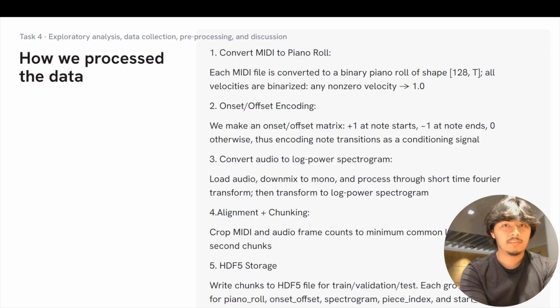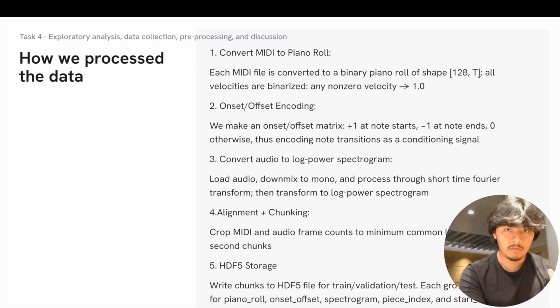For our data processing, before training, both the MIDI and audio data must be converted into representations that are suitable for this machine learning task. Each MIDI is converted into a binary piano roll, where each entry indicates whether a particular note is active at a given time. After that, we generate the onset-offset matrix that marks note beginnings and endings.